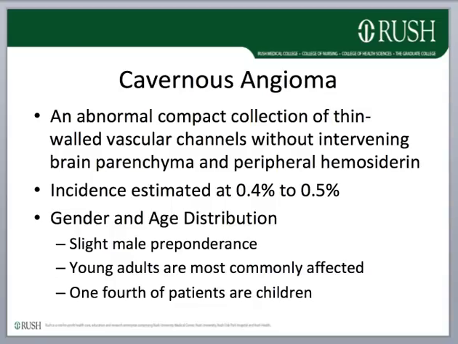Cavernous angiomas arise most commonly in young adults with a slight male preponderance, but about 1/4 of patients are children. The annual incidence is estimated at 0.4 to 0.5%. These are defined as an abnormal, compact collection of thin-walled vascular channels without intervening brain parenchyma and peripheral hemosiderin.